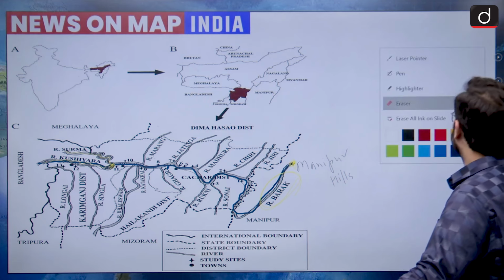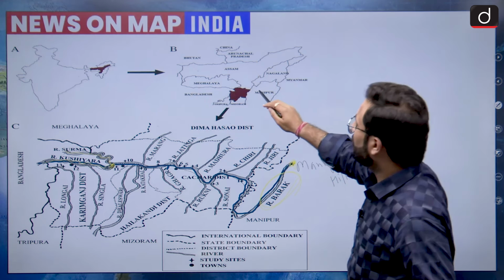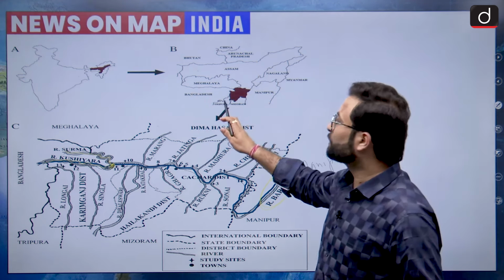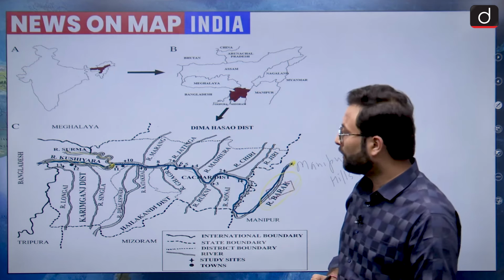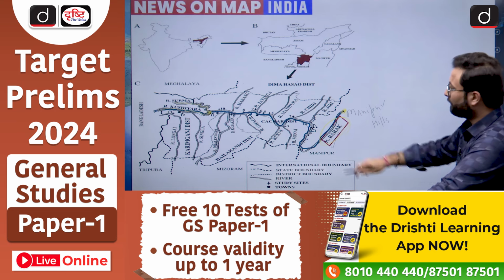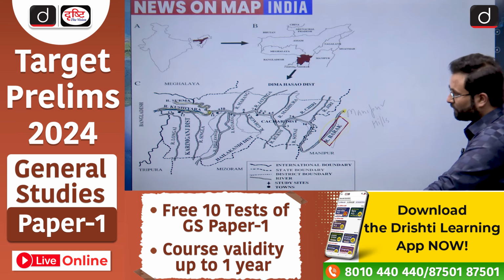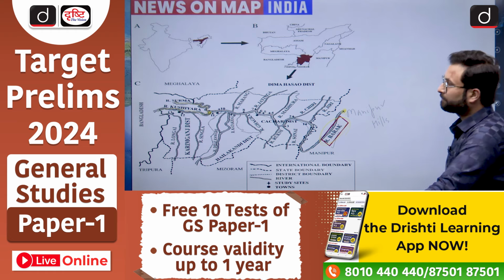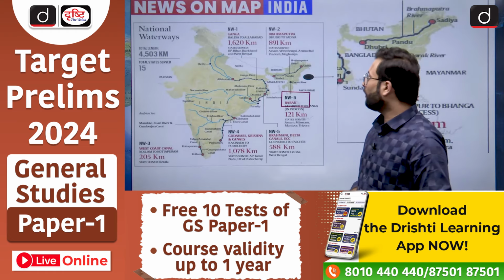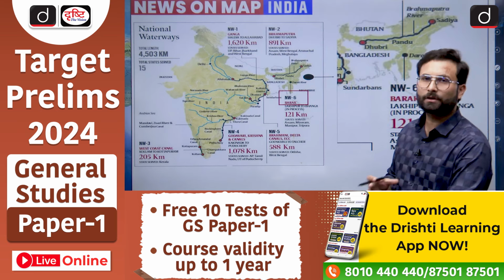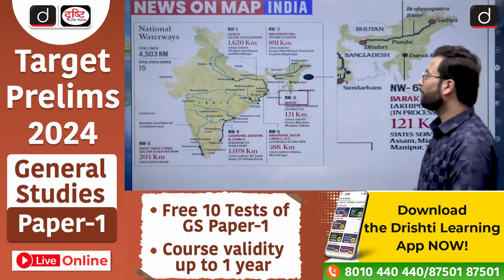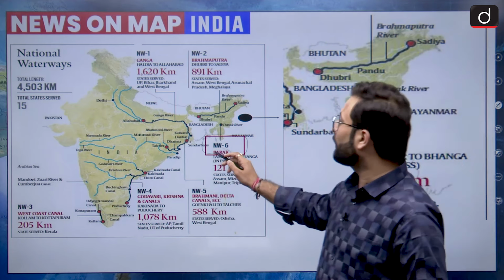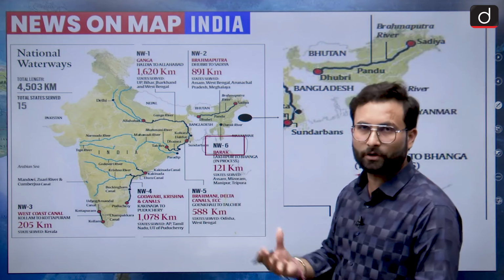As I told you, the Barak river system has these four states: Manipur, Assam, Mizoram and Tripura, and then it enters Bangladesh. That is your river Barak. So this is the course of the river. Now when we are talking about national waterway 6, that is basically from Lakhipur to Bhanga. So from Lakhipur to Bhanga, we have this national waterway 6.